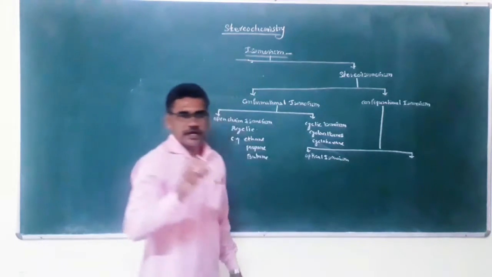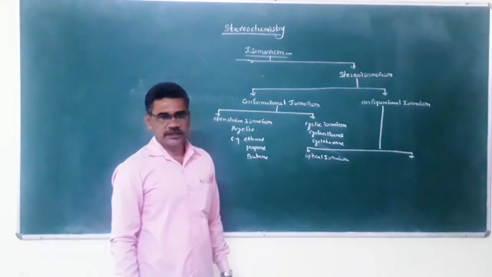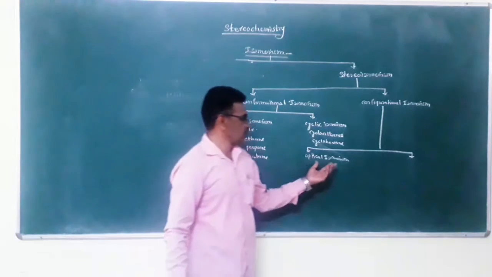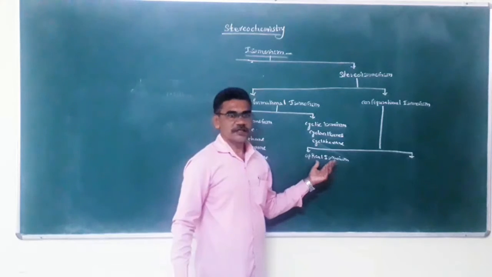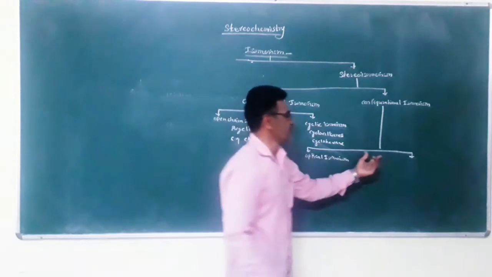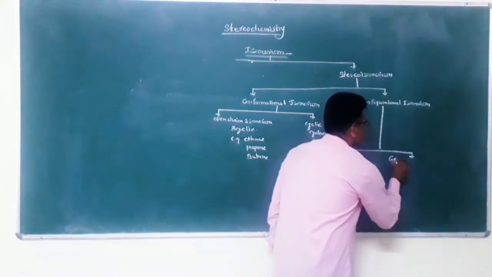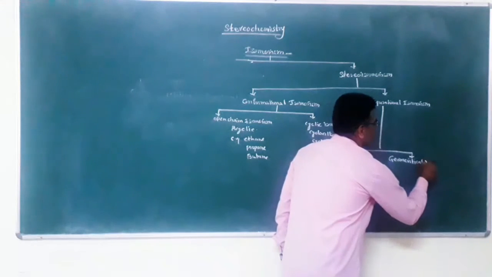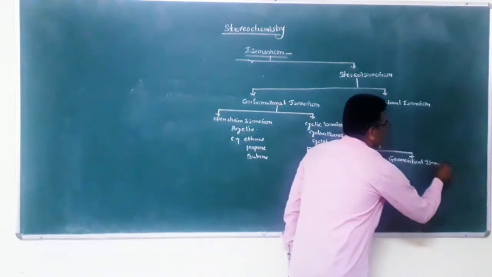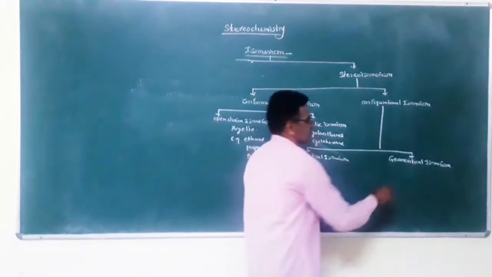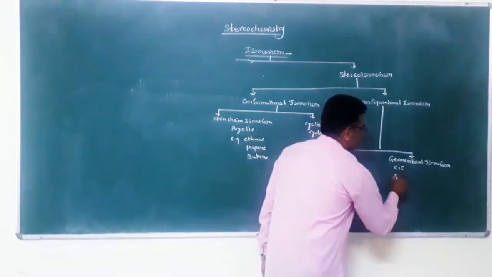This is related to optical activity. The property of certain compounds to rotate plane polarized light is called optical activity. Optical isomerism, and the second one is geometrical isomerism. Geometrical isomerism means cis and trans isomer.